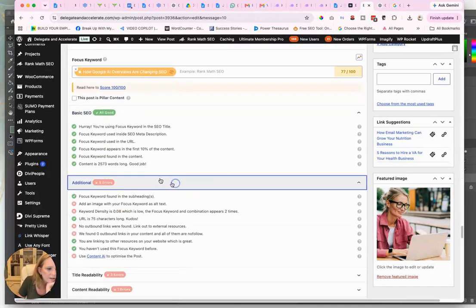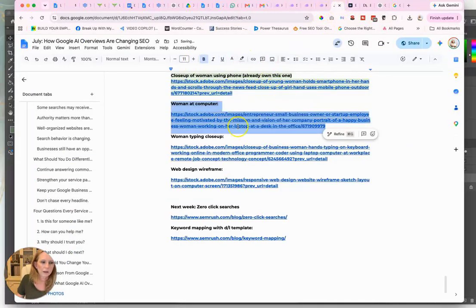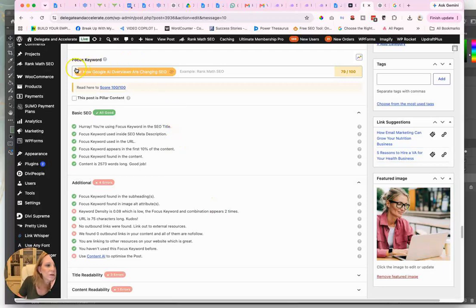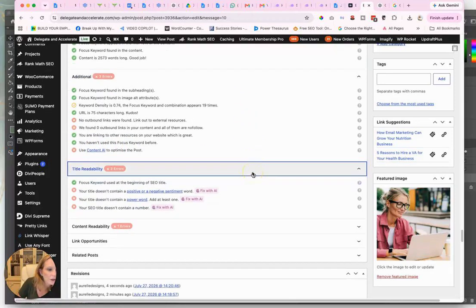Okay, so let's see what it says here. Focus keywords. Add an image with your focus keyword as alt text. I thought that I did. Let's go ahead and green this one out. And go to my focus keyword, which is... Really, I need to do just Google AI overviews. So see, it's saying no inbound links, no outbound links. And I'm not going to use Content AI. So your title doesn't contain a positive or negative.